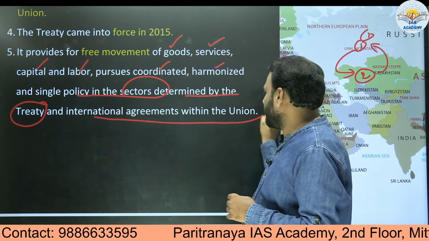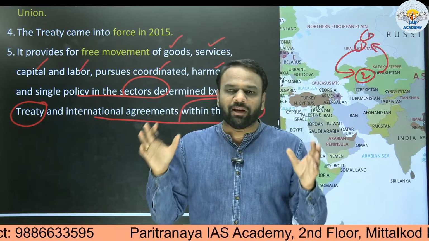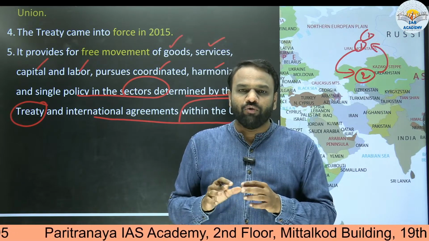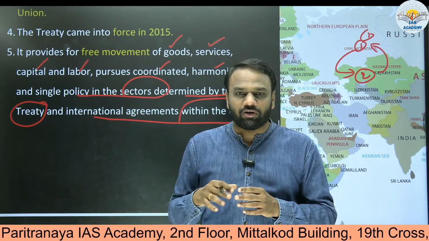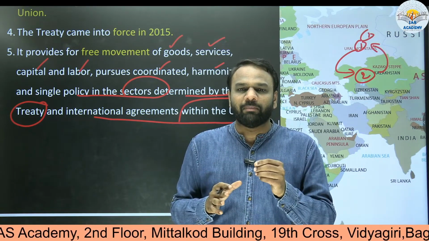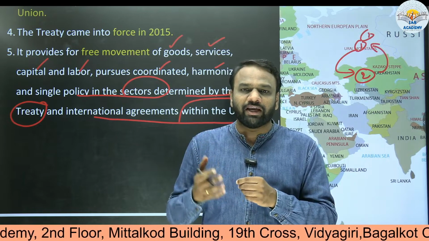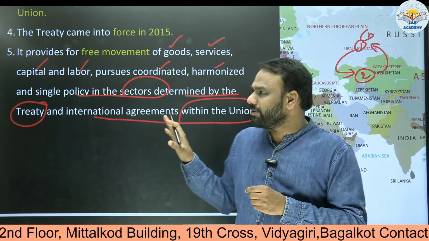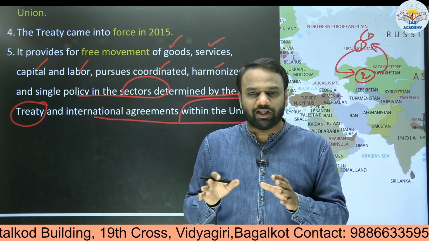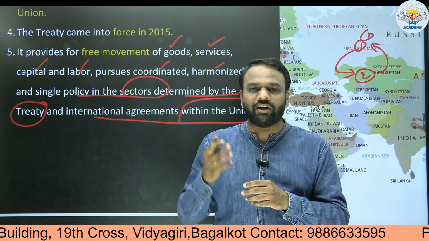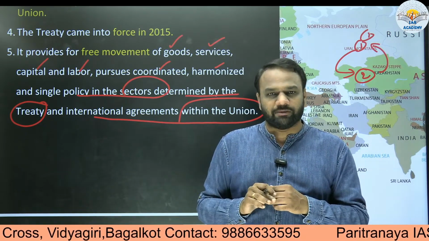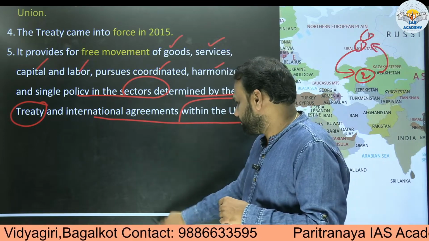Similarly, international agreements within the union. Now let us assume there is a global level agreement with respect to some economic parameter like taxation. Whether we have to adopt that policy or not, this decision has to be made collectively by all the 5 members. One single country cannot take the decision on its own. Any of the members of the Eurasian Economic Union will not take a decision on their own. Rather, they will sit together and discuss, and then finally decide whether to adopt it or not. Okay, so they make collective decisions with respect to economic related aspects. This is also a very important point.